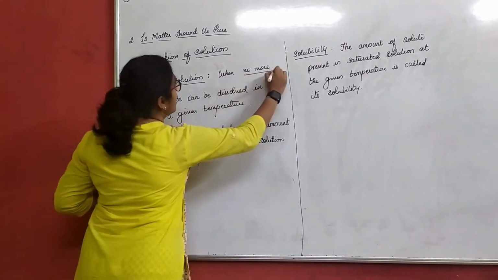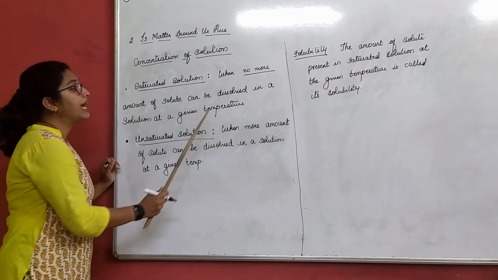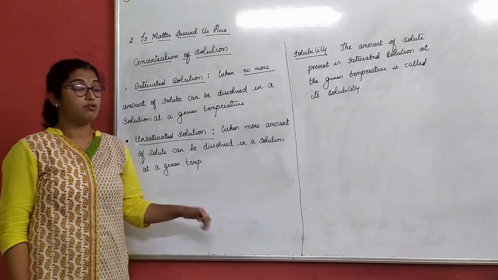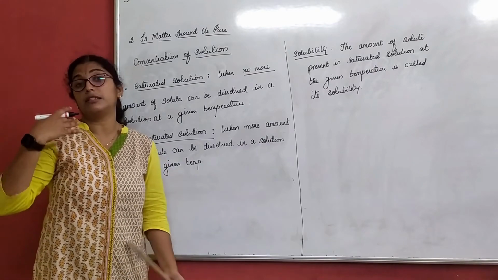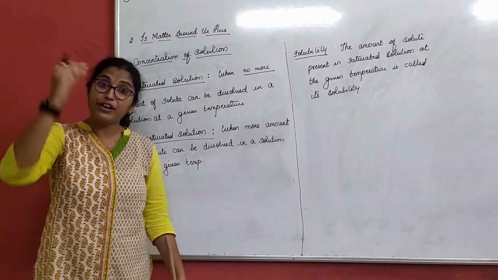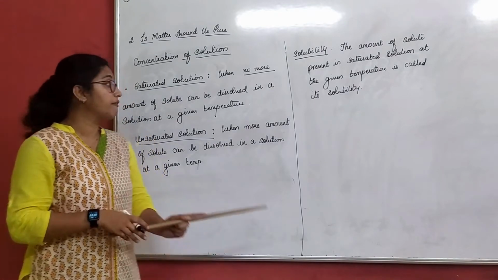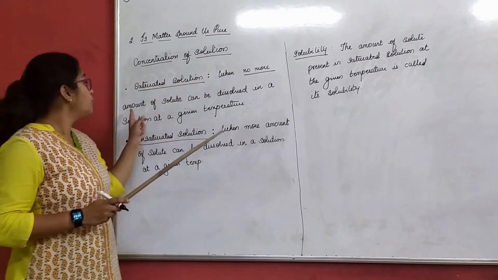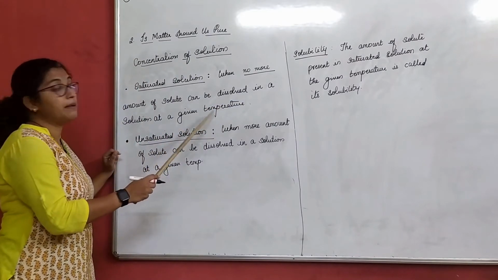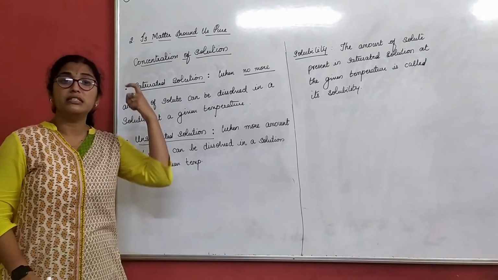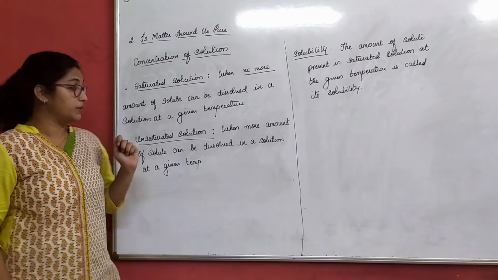When no more amount of solute can be dissolved in a solution at a given temperature, such a type of solution is called a saturated solution. That means the solution already has a fixed amount of solute in it. Beyond that, I cannot add anything. If I add, it will not dissolve. This is the saturated point of the given solution at a particular temperature.